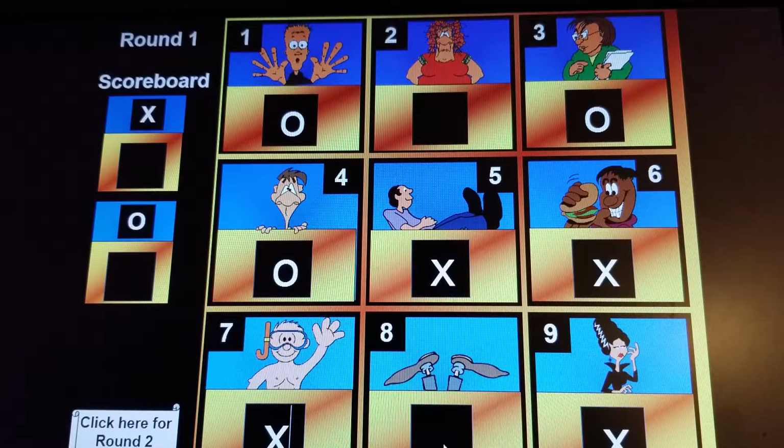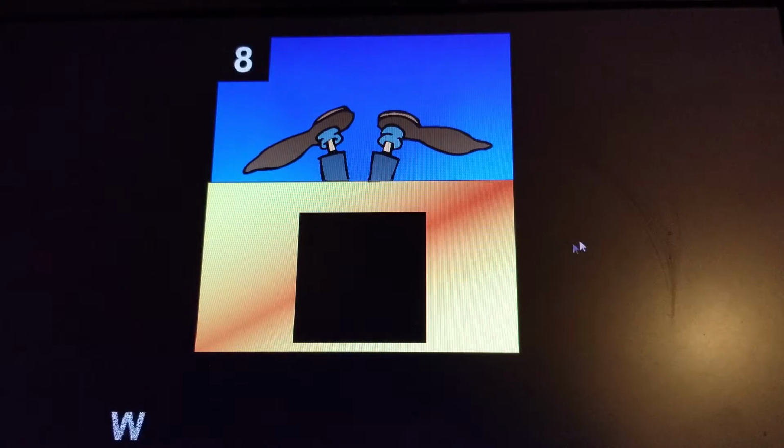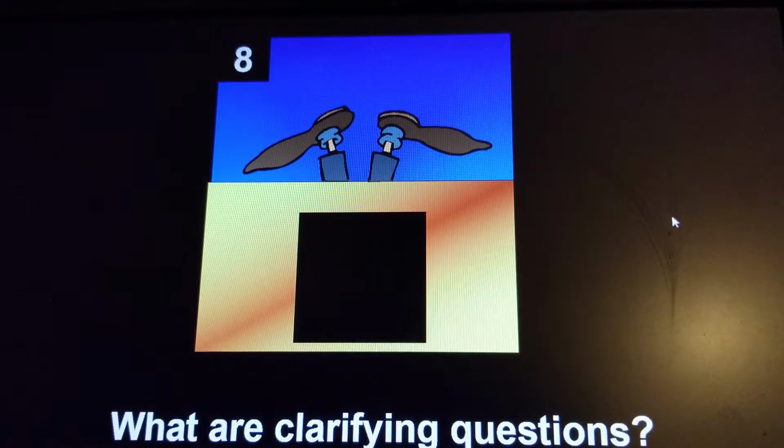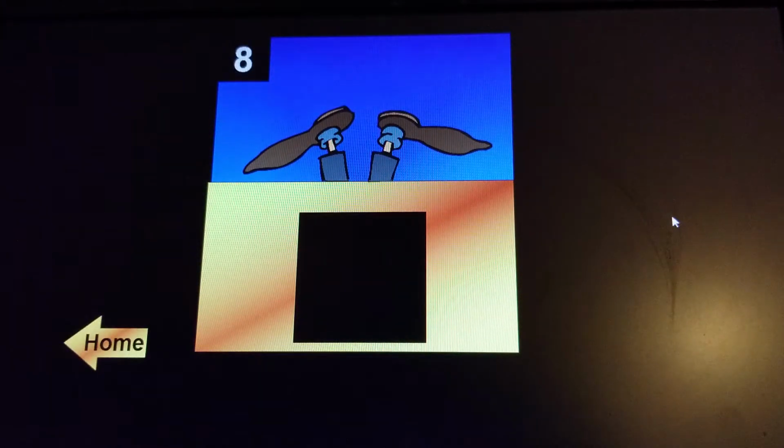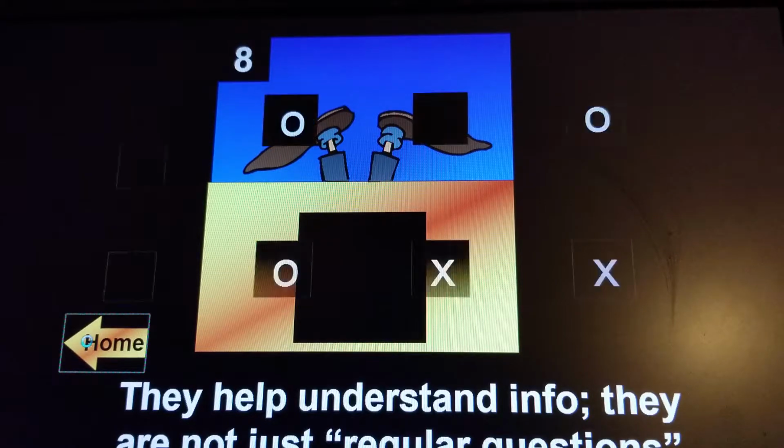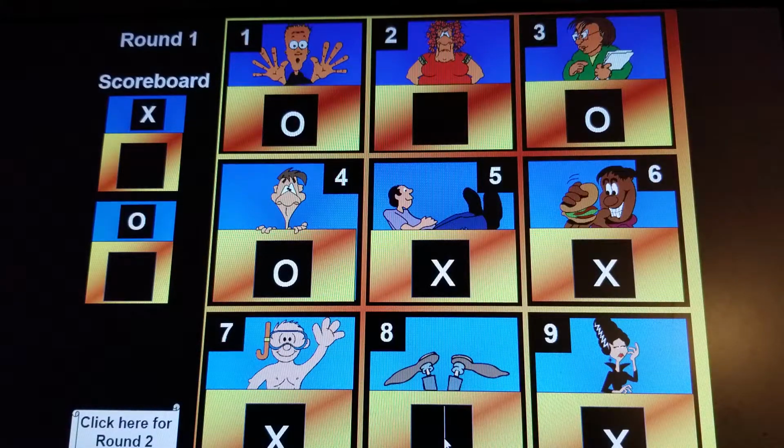So O is going to go for the block here. What are clarifying questions? They help us understand info. They're not just regular questions. Okay, so a lot of people are using regular questions, calling them clarifying questions. Is this guy's answer correct? And it is correct. Hopefully you agreed. And that would mean that O gets the block.